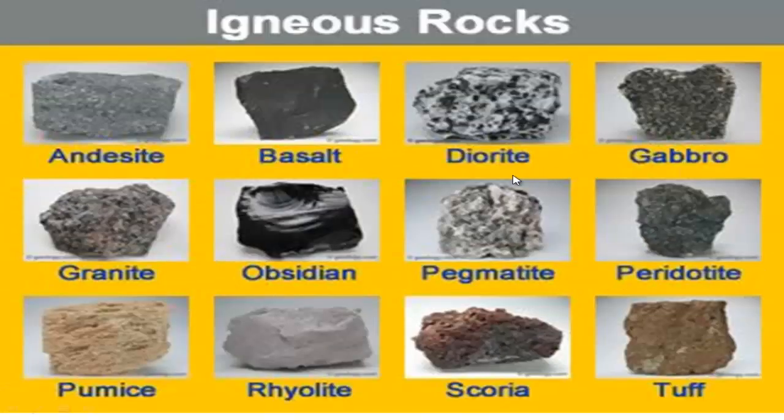Now follow here some examples of igneous rocks. There are different igneous rocks. Among them you have heard the name of granite, isn't it? Granite is an igneous rock which is mainly used in decorating buildings. Also you have heard of basalt, and other igneous rocks are also present. So you just have to know the names of these igneous rocks.